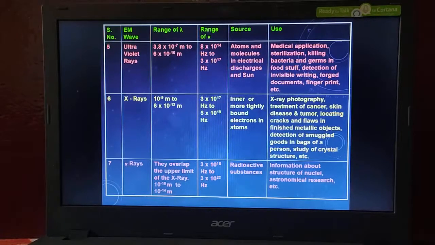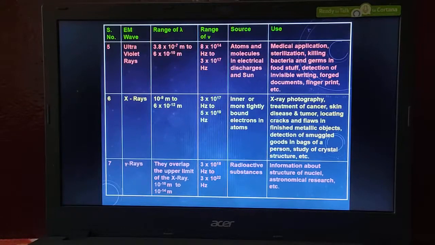And it is mainly used in the gamma ray microscope. We have a gamma ray microscope, and it can be used to detect buried petroleum pipes. Petroleum pipes are very deep in our earth. If you want to detect them, we cannot dig up the earth and see them. By using gamma rays, we can easily identify where our petroleum pipes are inside the earth.